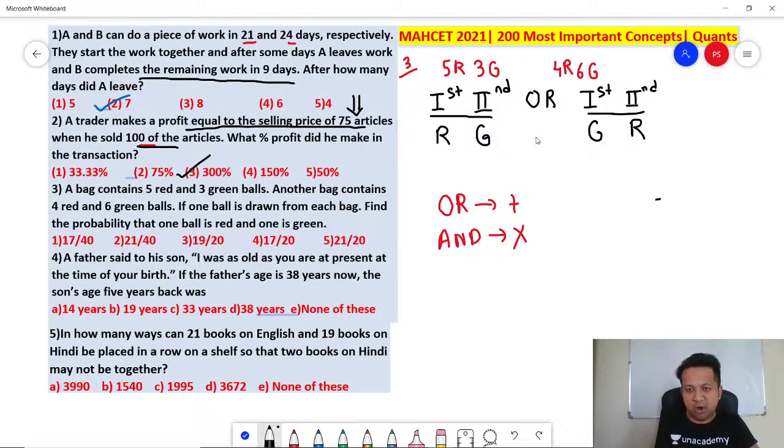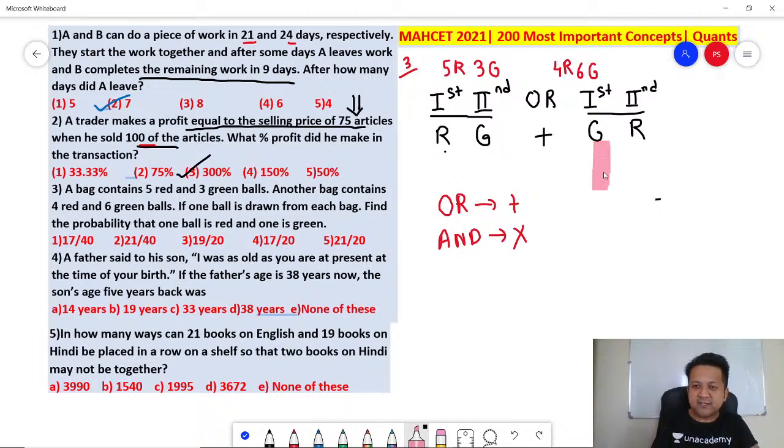So because it is the or, it is plus. And then here you observe, let me use a marker. First bag red and second bag green. What does it mean? You are going to multiply in between. Are you getting it? Similarly, second bag.